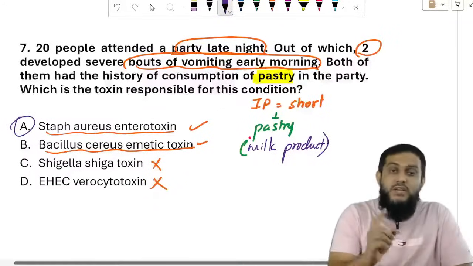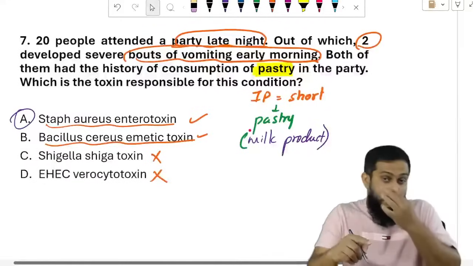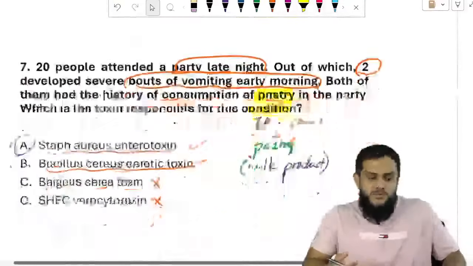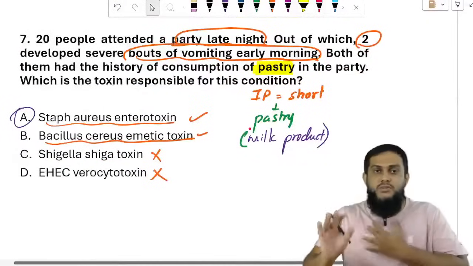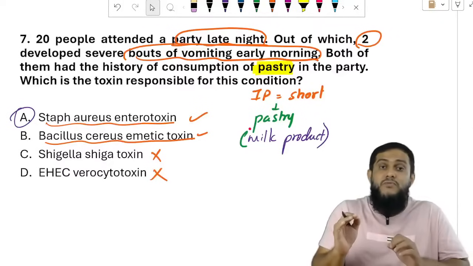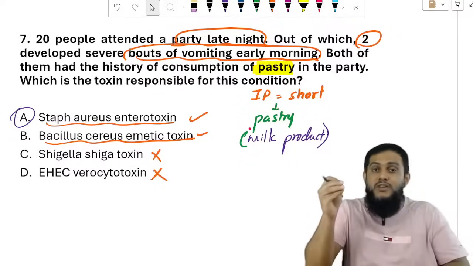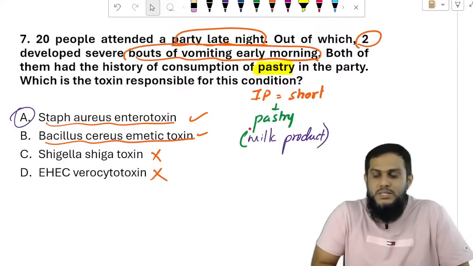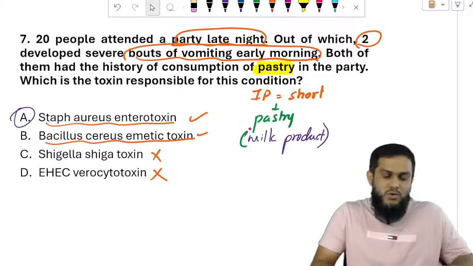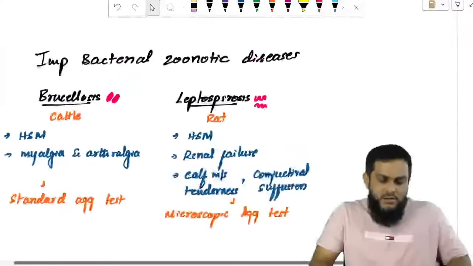Don't get confused here by the vomiting. Students say, sir, vomiting means Bacillus cereus, emetic toxin, fried rice. No, don't say that. If the question mentioned fried rice instead of pastry, if 2 people had a history of eating fried rice, then the answer would become Bacillus cereus, emetic toxin. Right? Here the answer is Staphylococcus aureus enterotoxin. Right? Moving on to the next question.